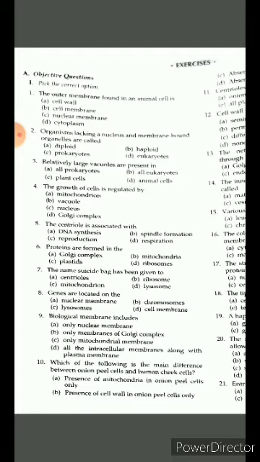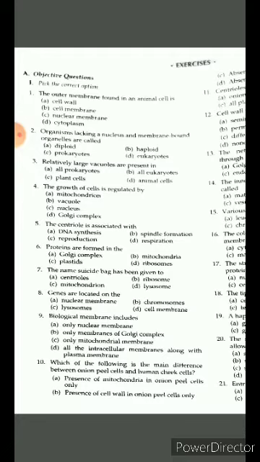Biological membrane include only nuclear membrane, only membranes of Golgi complex, only mitochondrial membrane, all the intercellular membrane along with plasma membrane. तो biological membrane में क्या आंसर होगा?